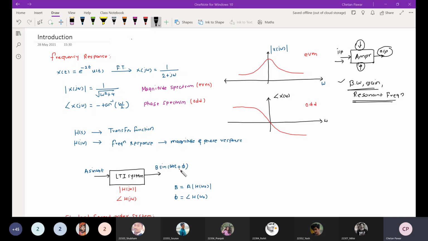So in the output signal you will observe that phase. Okay, so we have seen an example on this also in second unit. Like this way, the LTI system affects the magnitude and phase of any input signal.